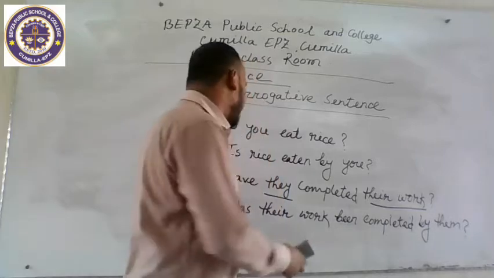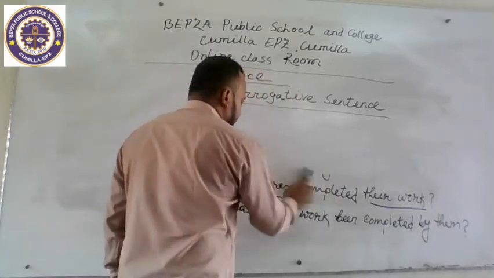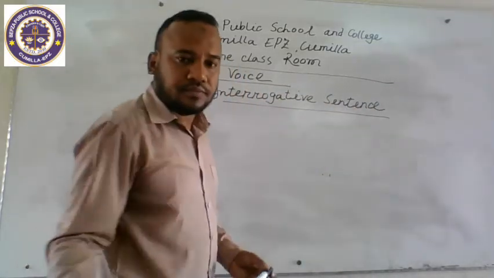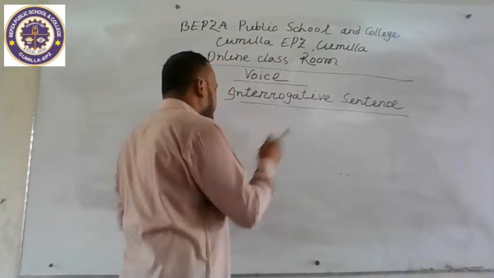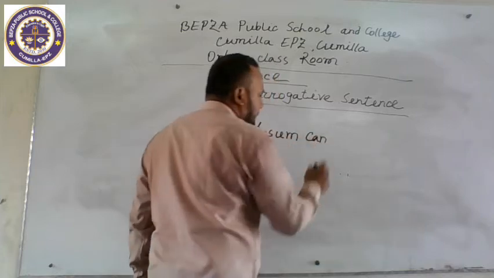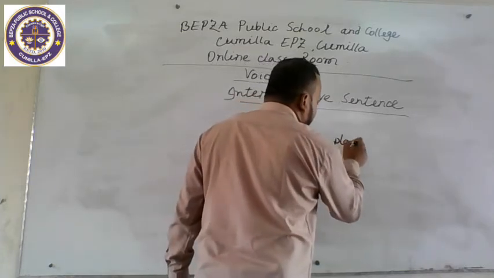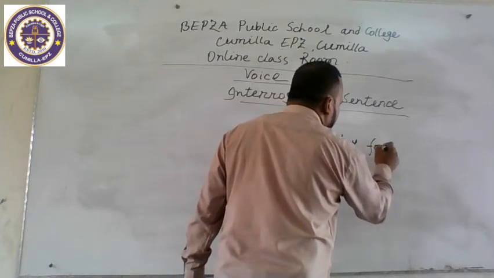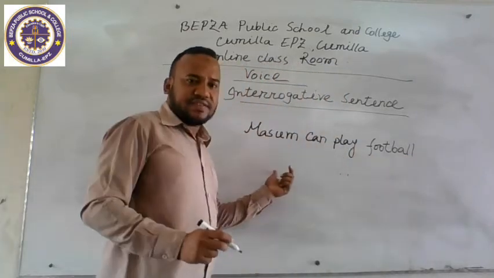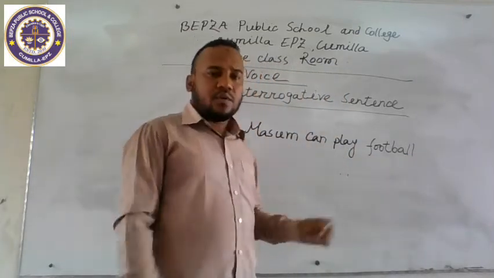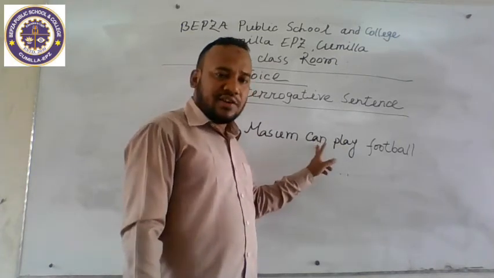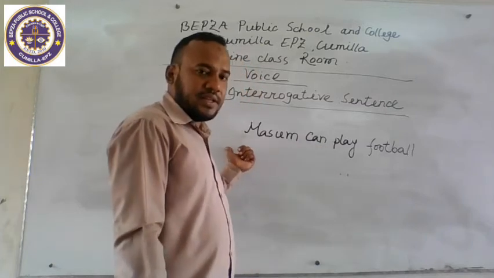Next, we can go through another example. Masoom can play football. It is an assertive sentence. If we want to make it interrogative, then we take the modal auxiliary in front of the subject.